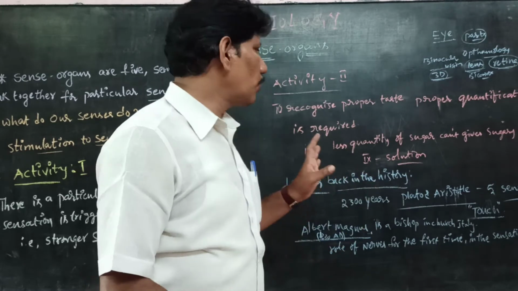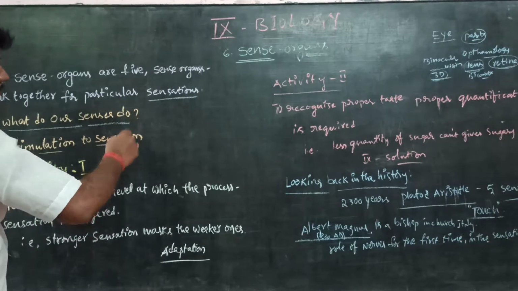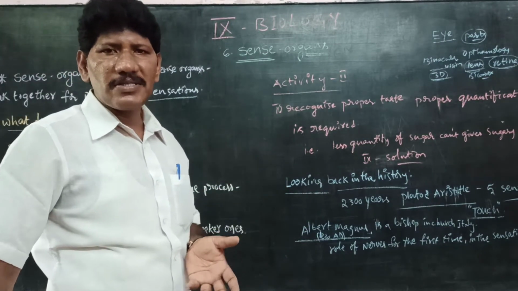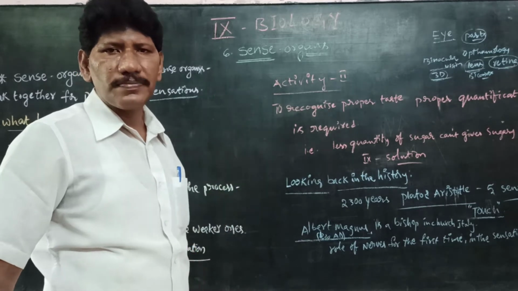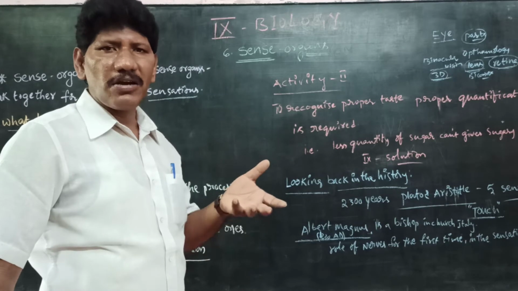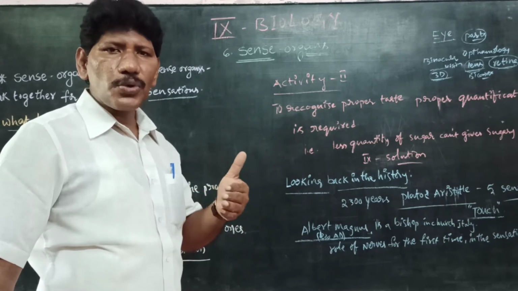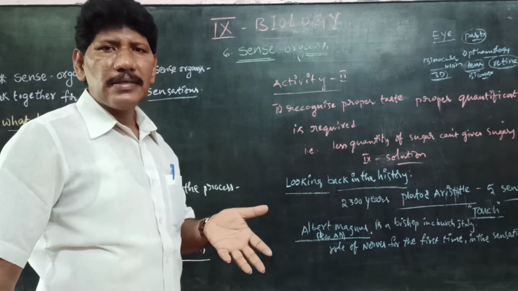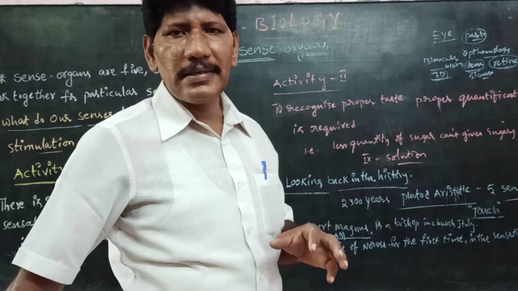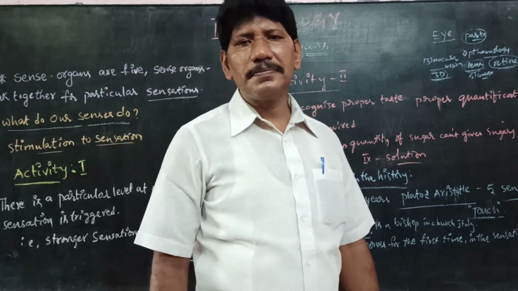Is it clear, children? Now let us come to the next point. See, what do our senses do? Our senses make sensitivity. For example, sometimes we watch the news where some persons are in trouble, in an unforgettable tragedy. So we show some condolence or sympathy. Of course, it does not occur from the presence of our mind alone, but we convey our condolence or sympathy.